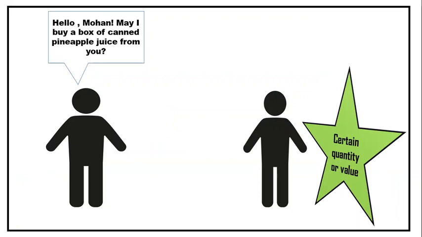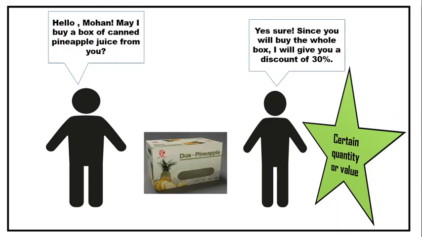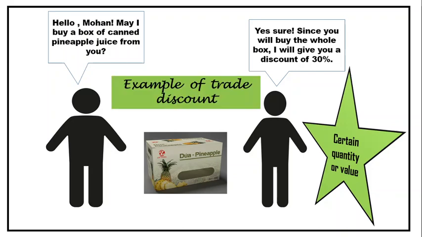Hello Mohan, may I buy a box of canned pineapple juice from you? And Mohan says, sure, since you will buy the whole box, I will give you a discount of 30%. So this is an example of trade discount. Trade discount is the reduction in prices by the seller to the purchaser of goods when they buy goods of a certain quantity or value. So this discount is based on the quantity.